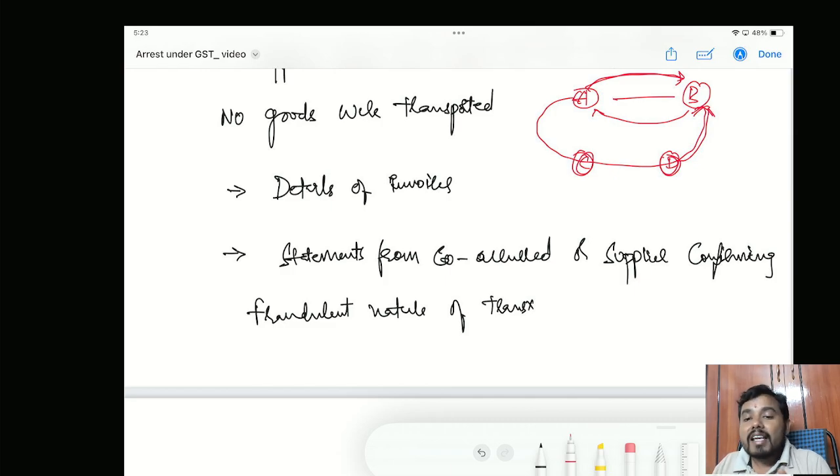All these are examples of grounds of arrest. Now if you give the grounds of arrest properly, I will understand what you have identified or what made you believe that I was involved in the fraud. Thereby I can counter your point very effectively. My advocates or my legal team, or I can provide supporting information to my legal team so that they can put an effective argument before the court of law.